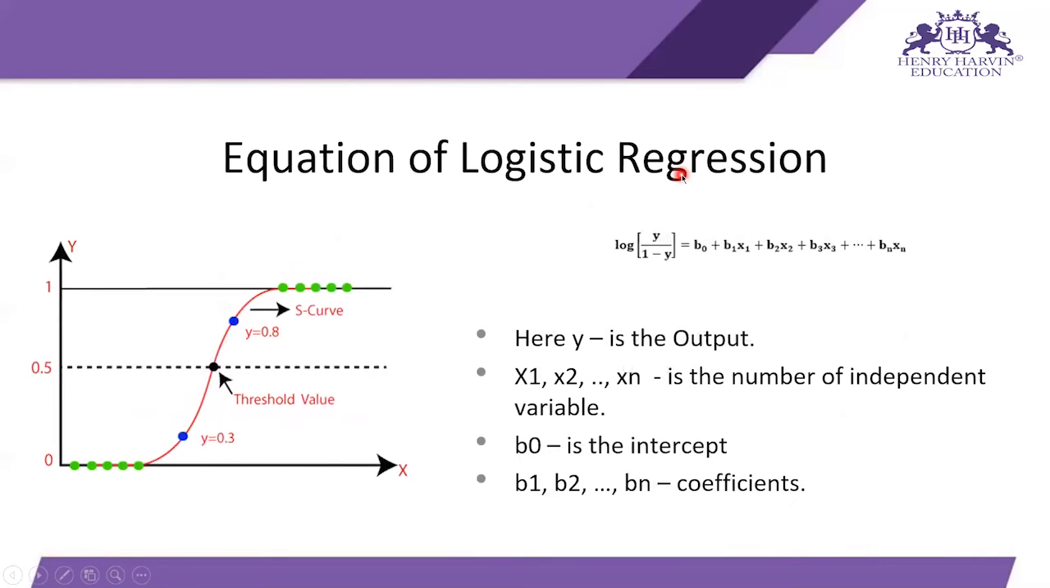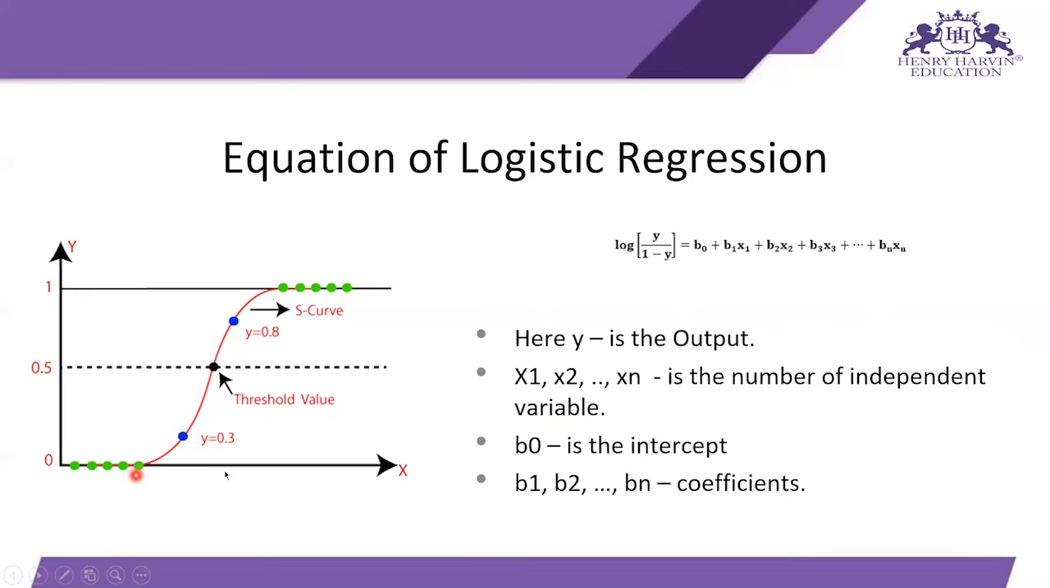Next, the equation of logistic regression. So basically, this is the equation of the logistic regression. Here, y is the output. When you provide your inputs as x1, x2, x3, up to xn, the independent variables, they are multiplied and summed up with the coefficients b0, b1, b2, up to bn, the coefficients and intercept, and it gives an output y.